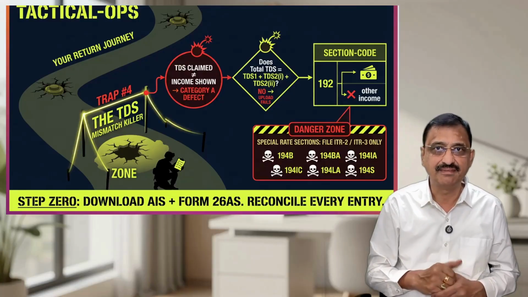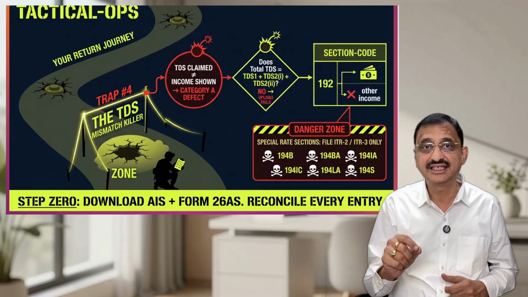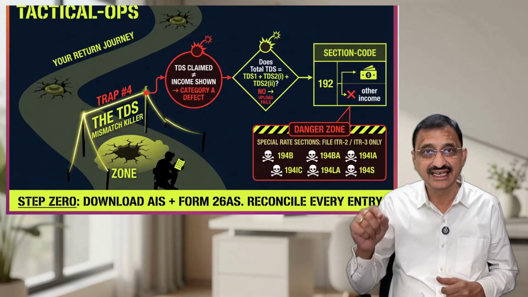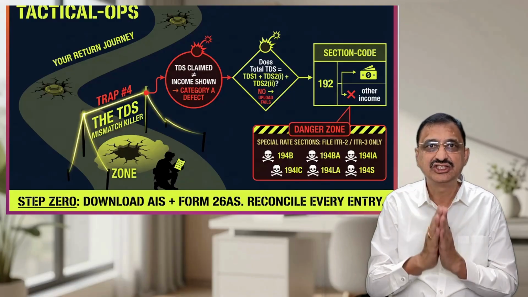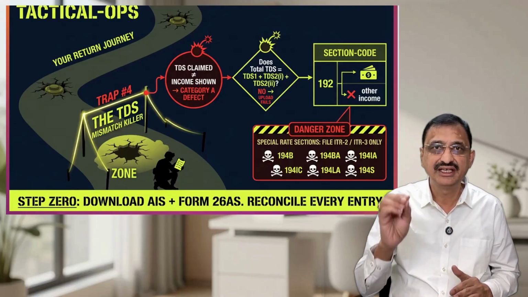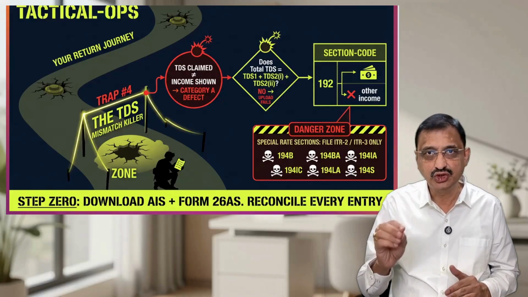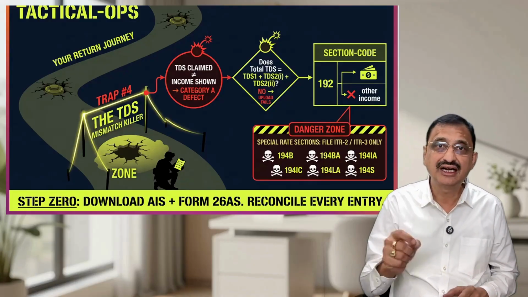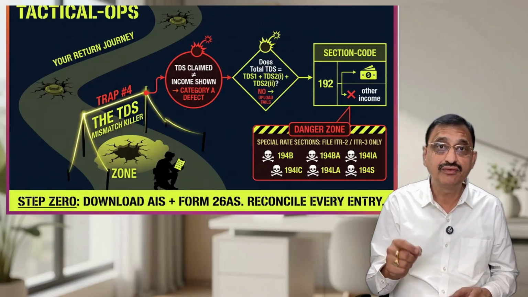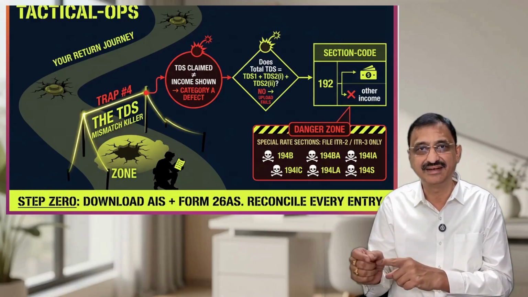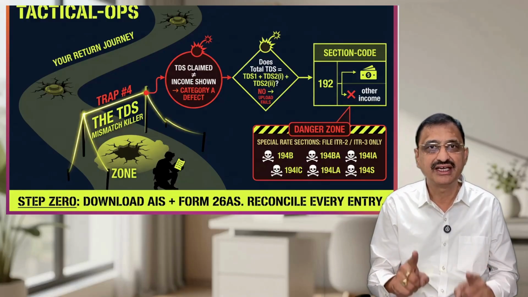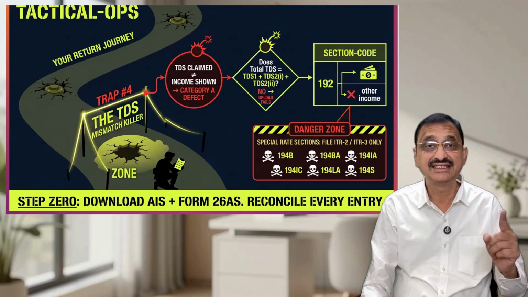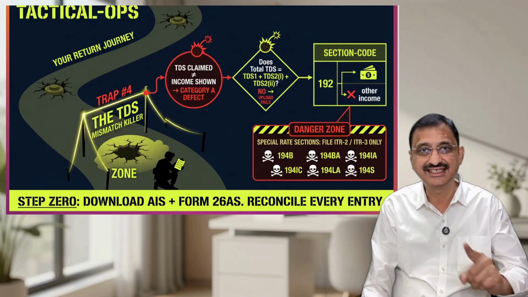And listen carefully. If your TDS section is 194B, BB, BA, IA, IC, LA or S, these are special rate incomes like winnings, property sale, virtual asset. If TDS deducted under these sections, you can't file ITR-4. You have to file ITR-2 or ITR-3. Always download your AIS and Form 26AS before filing and reconcile every single TDS entry.